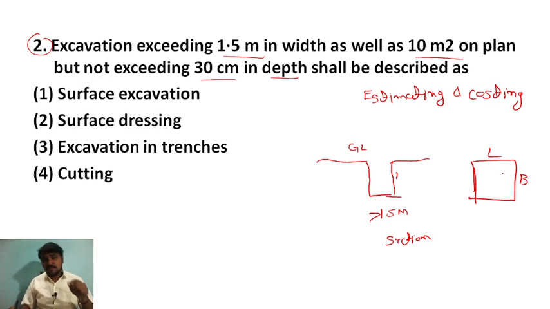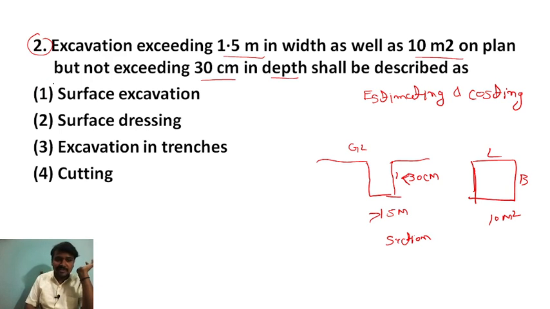So if it is 1.5 meter width as well as 10 meter square on the plan, but not exceeding 30 centimeter in depth, so depth should be less than 30 centimeter. So what we always say is that it is a surface excavation. So that we call it a surface excavation. This is a question from estimating and costing. Done. Next question.